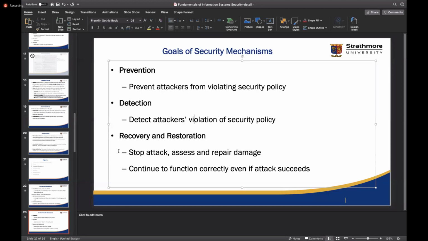I think as a system administrator, it would be wise to prioritize recovery and restoration, because you can't predict all the scenarios where your data or the hardware can be damaged. So you have to make sure that the measures are in place to recover the data. So I think in that case you prioritize it.